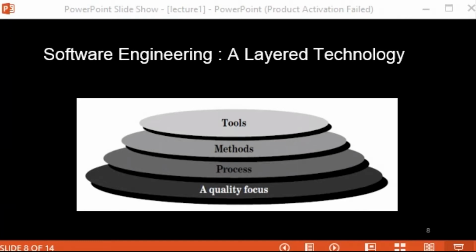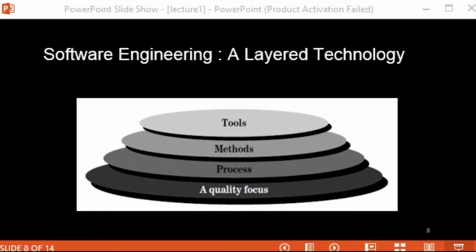And if we read it from bottom to top, it means that the most important layer of software engineering is quality. After that come processes, meaning that we follow some specific process to develop any software. That process involves various kinds of methods, and also at the time of development, when we use these different kinds of processes and methods, we also use some kinds of tools, whether automated or semi-automated.